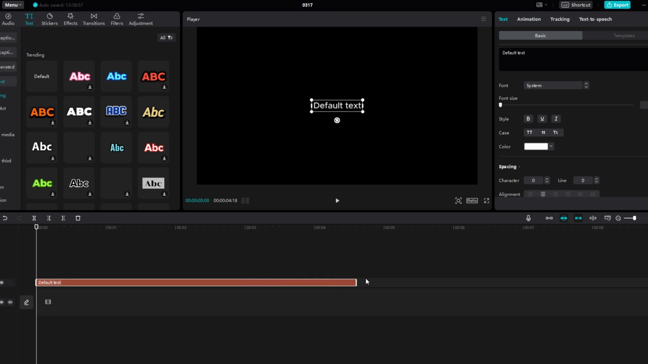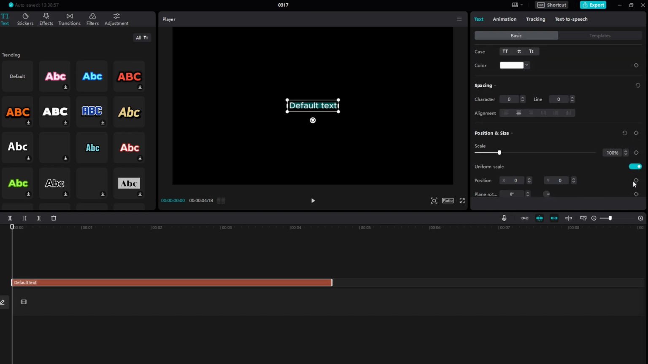Move the playhead to the first frame and go to the right side. Scroll down to Position and make a keyframe. Move the playhead to the end of the layer, or around the end, and make another keyframe.